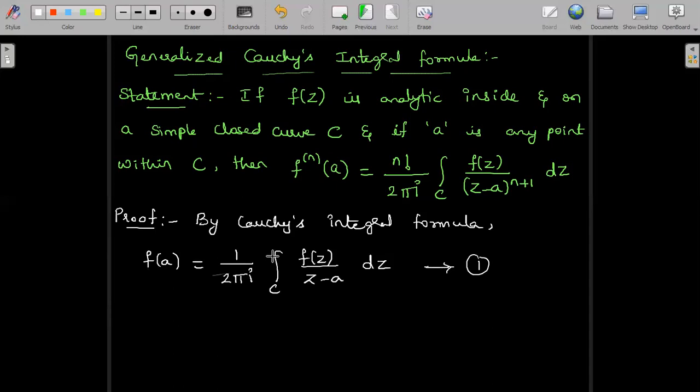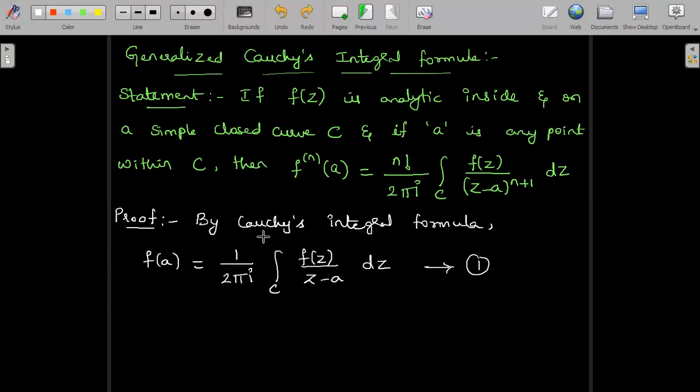Within the integral this will be a partial differentiation, as given by Leibniz rule. Here the integral variable is z, but we are differentiating with respect to another variable, treating the constant a as a variable. So that is how I get f dash of a on the left hand side.